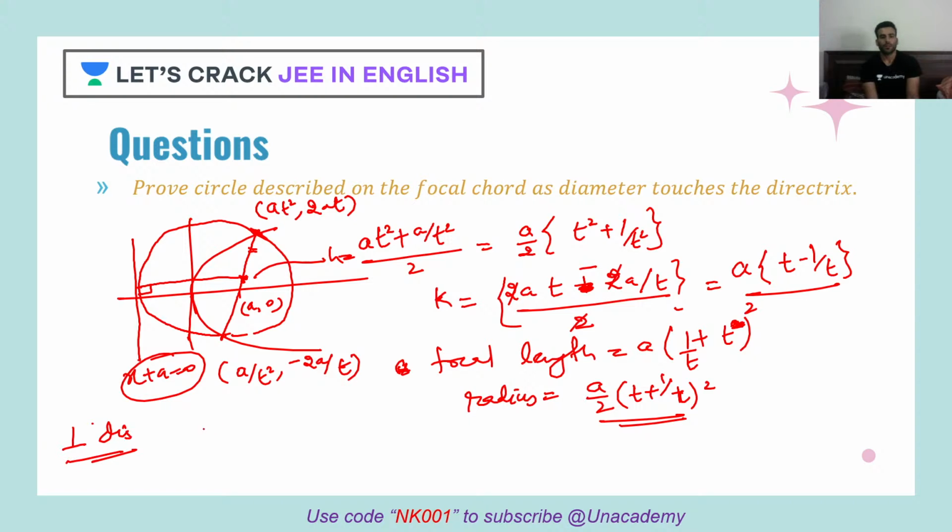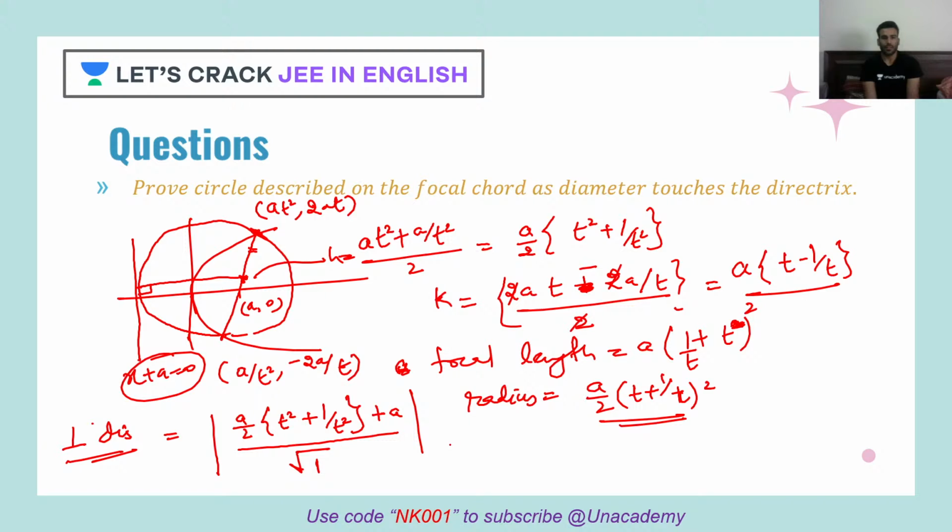Perpendicular distance will be mod of x. x will be what here? a by 2 into t square plus 1 by t square, plus a, upon root 1. Clear?